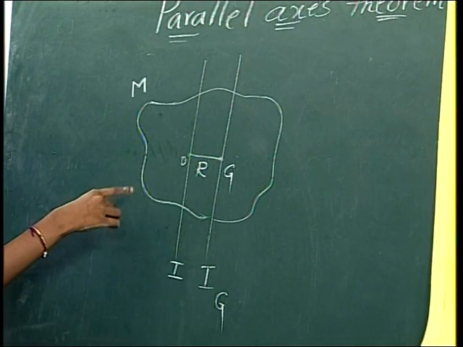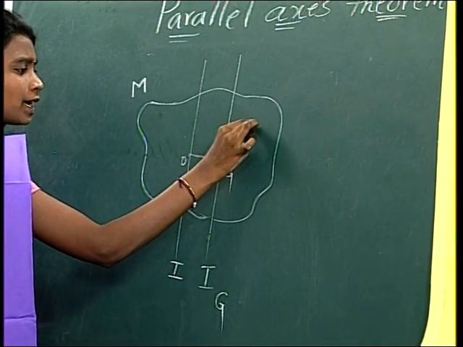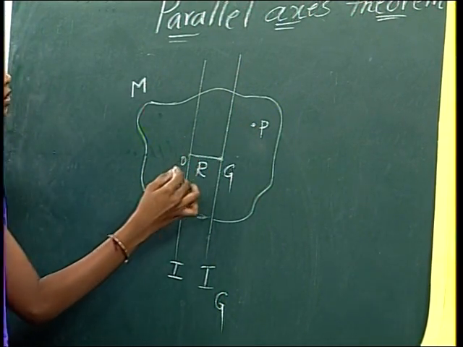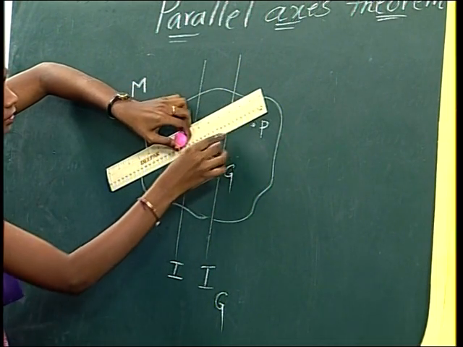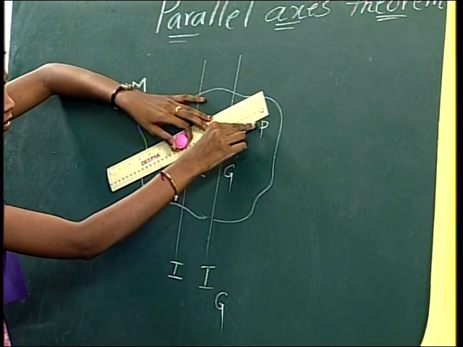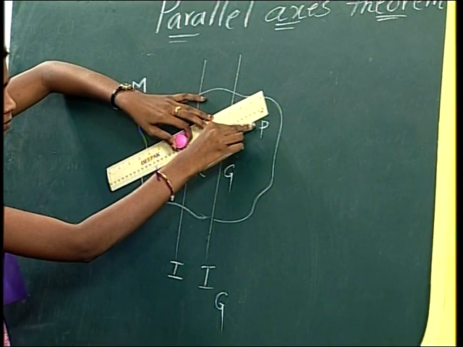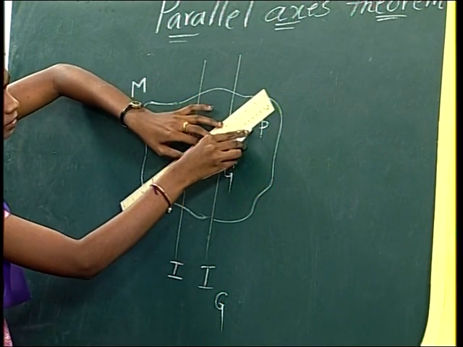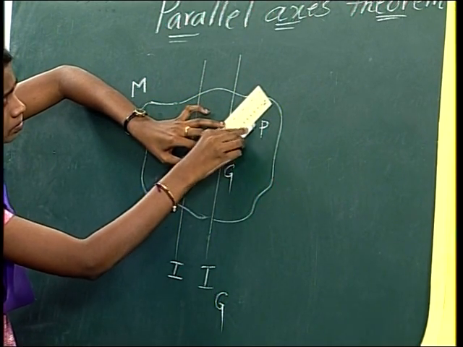We take any point in the plane as P, then join OP and GP.